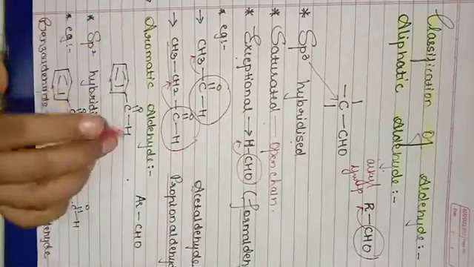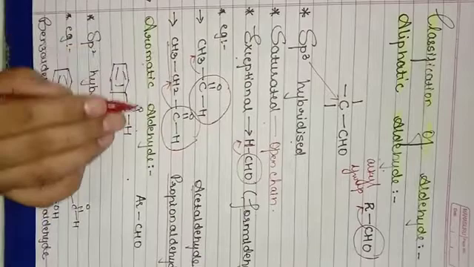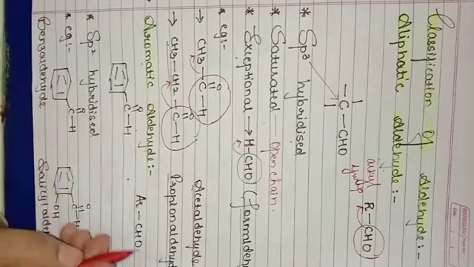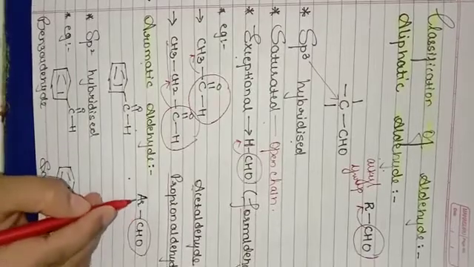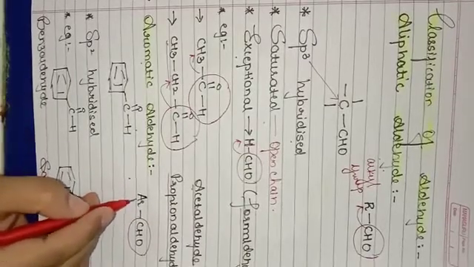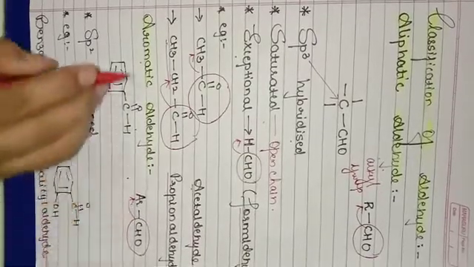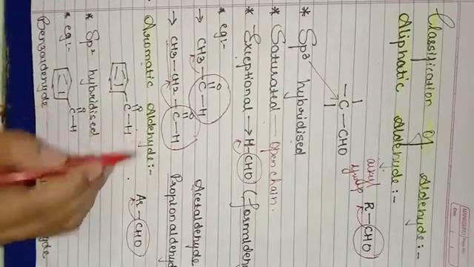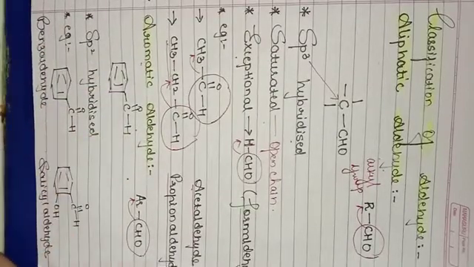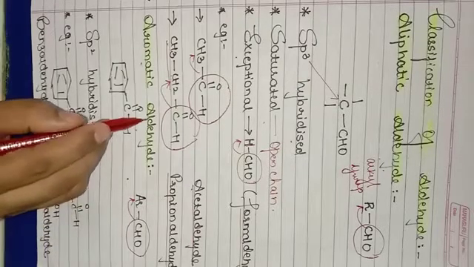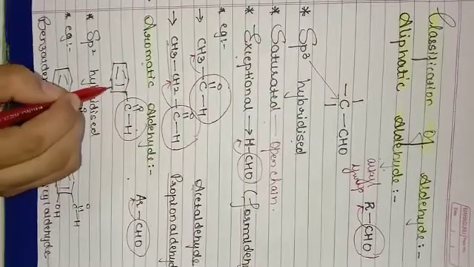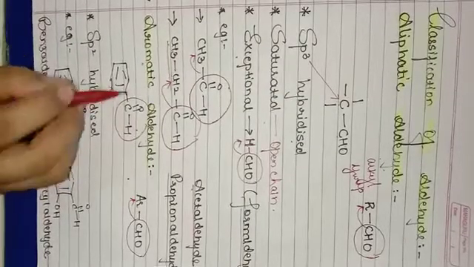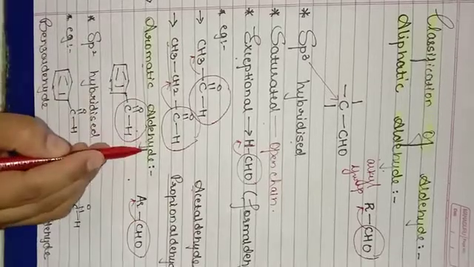Now the second classification of aldehyde is aromatic aldehyde. See, when the CHO group is linked to an aromatic compound, that is your aromatic aldehyde. What is aromatic compound? Cyclic compound. Especially we take benzene as an example. Now your CHO group is linked to benzene, which is an aromatic compound. So this is your aromatic aldehyde.